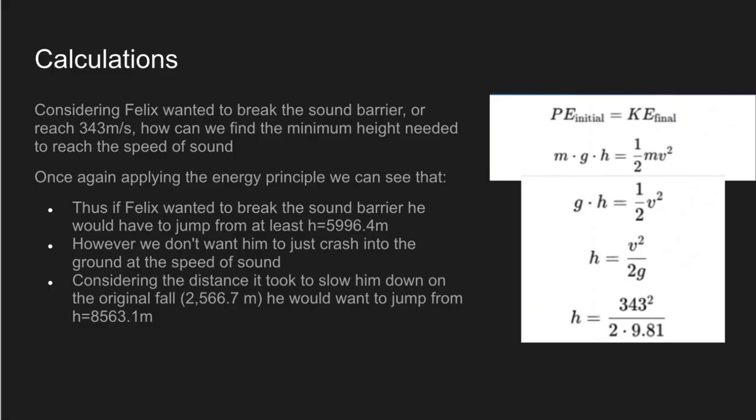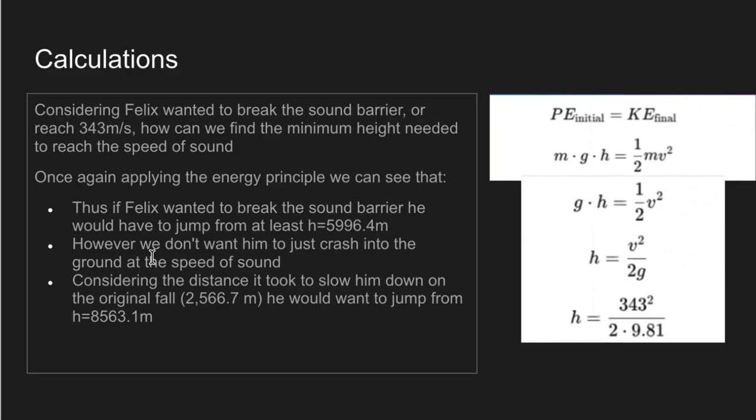And then the other calculation I did was, if he wants to break the sound barrier, what velocity would he need to reach? So again, I made the energies equal to each other and solved for h using the speed of sound, and I got 5,996.4 meters. But Felix also needs to parachute down to the ground safely, so you'd have to add the distance of when he was parachuted, which was 2,566.7 meters. So if he wants to break the speed of sound, he would have to jump from 8,563.1 meters.